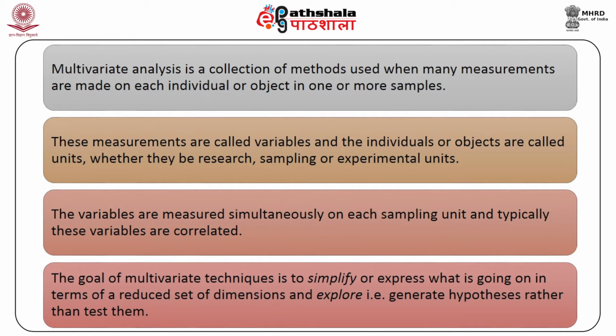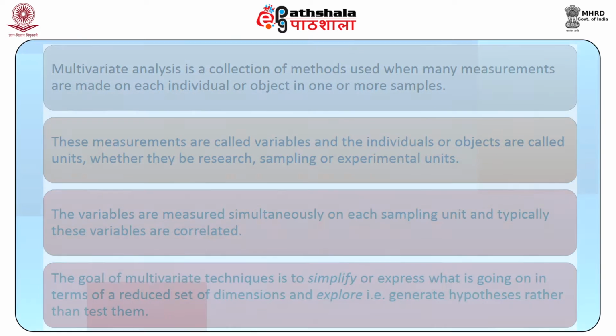The variables are measured simultaneously on each sampling unit and typically these variables are correlated. The goal of multivariate techniques is to simplify or express what is going on in terms of a reduced set of dimensions and explore, that is, generate hypotheses rather than test them.